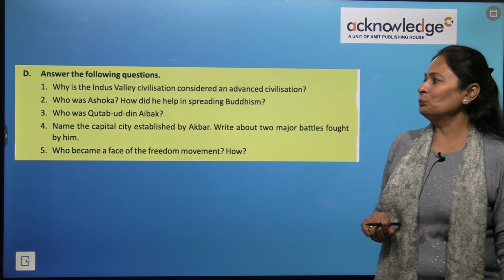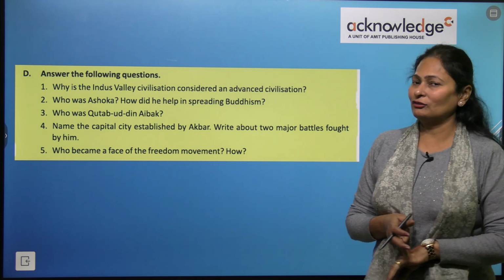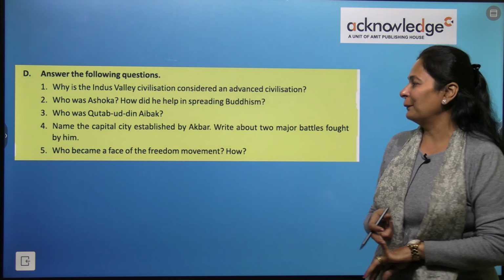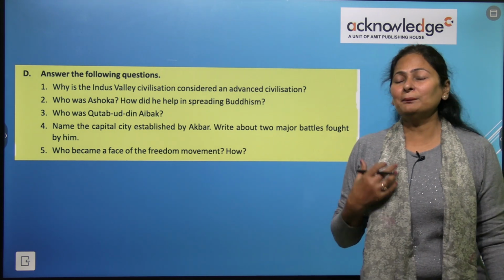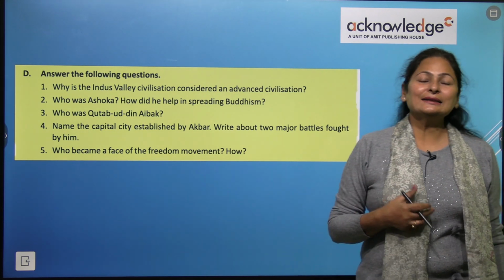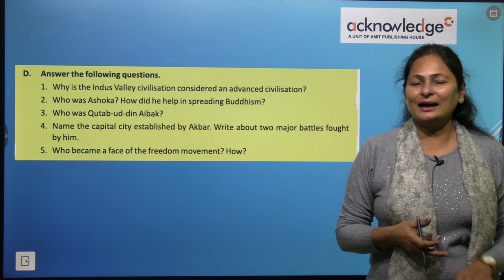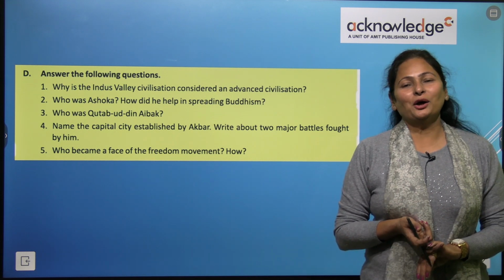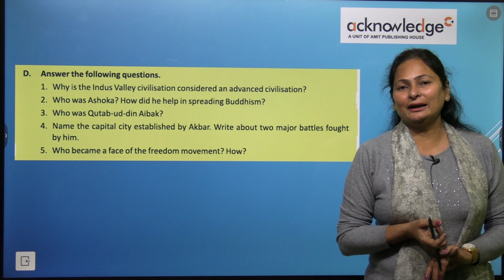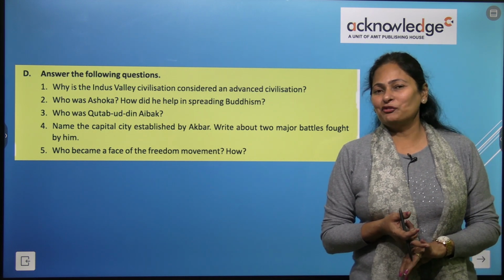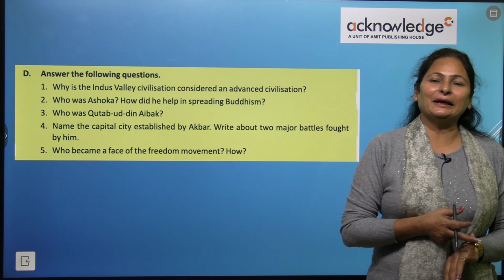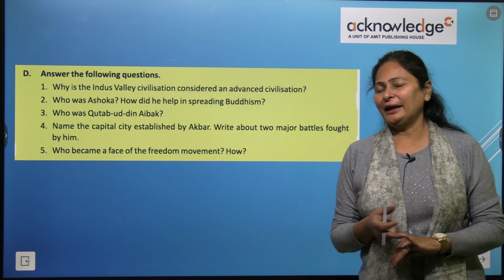Write about two major battles that were fought by him. And who became the face of the freedom movement and how has he done this? So we have done all these questions in detail during the explanation of the chapter, kids. Now it's time for homework. Please complete the answers on your own, right?